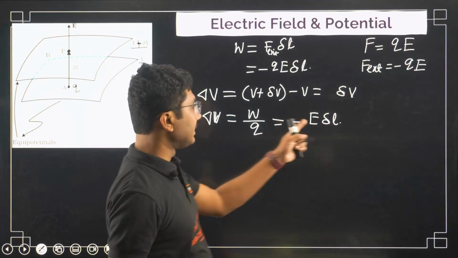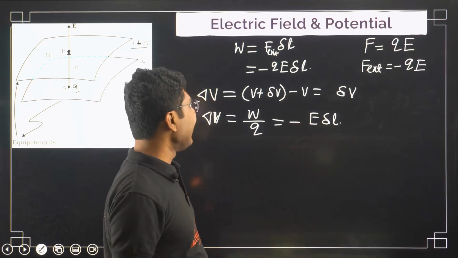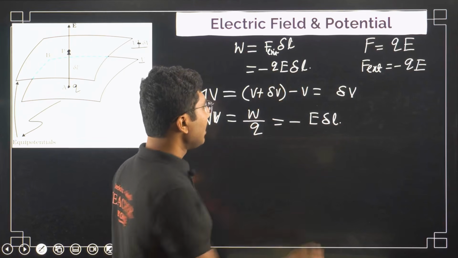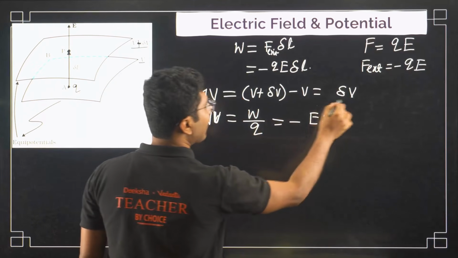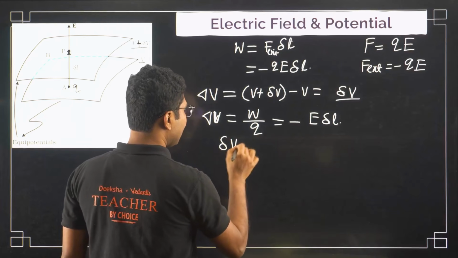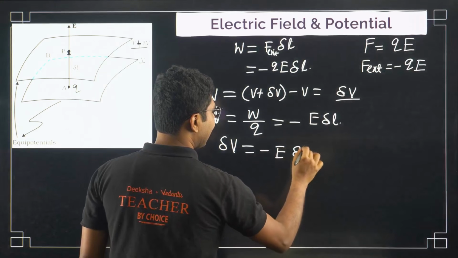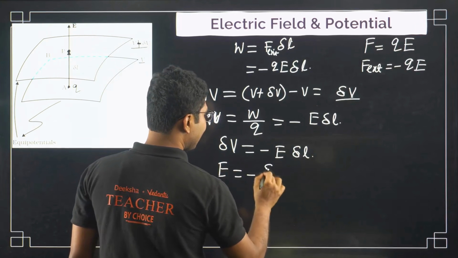Now this is E into delta L divided by Q. If you put that value, this Q will cancel. So delta V is equal to minus E delta L, or we can write E equals minus delta V